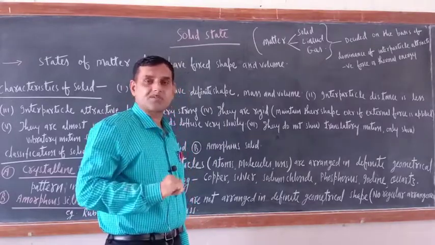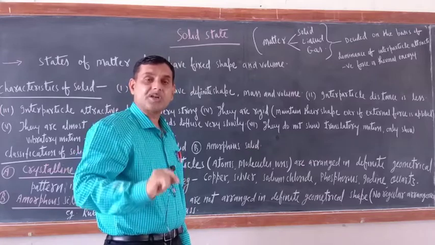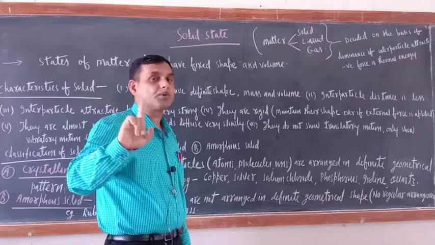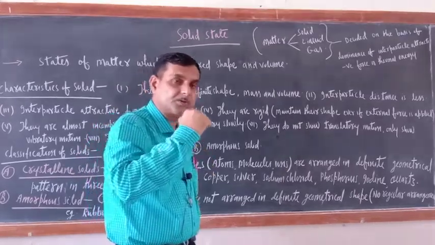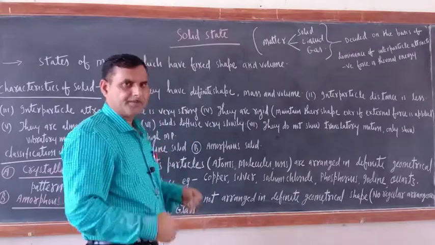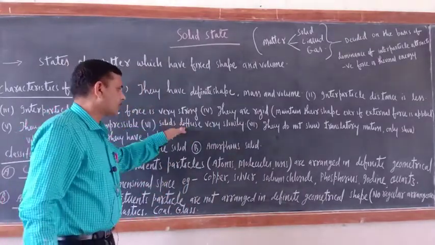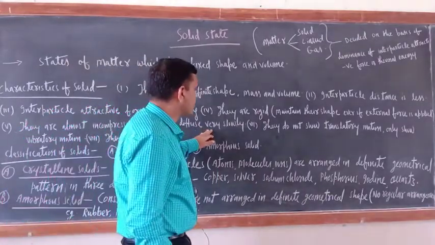But in osmosis, migration of solvent particles, not solute particles, from lower concentration to higher concentration. So solids have very slow diffusion.